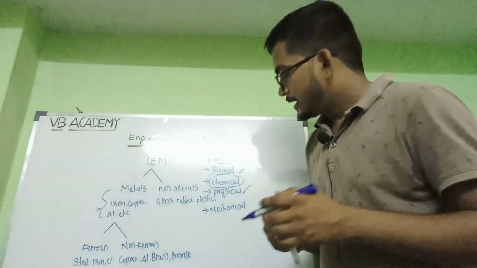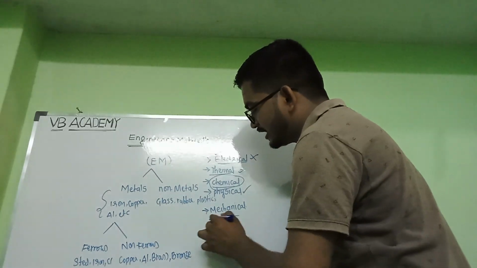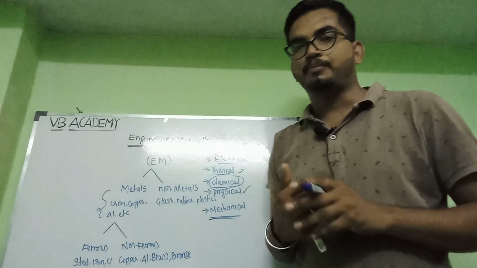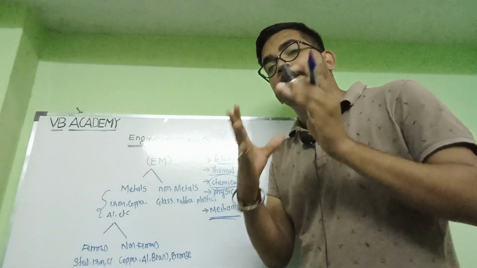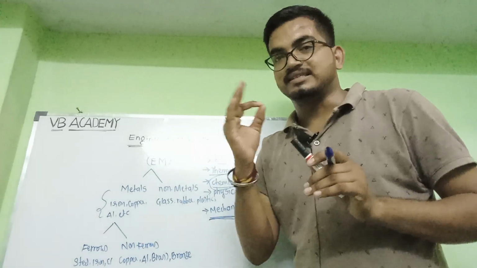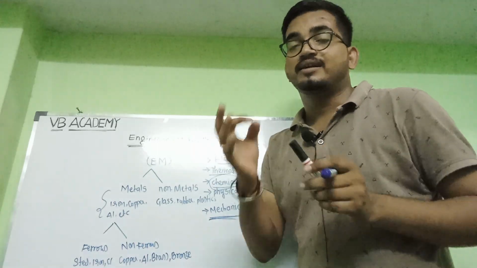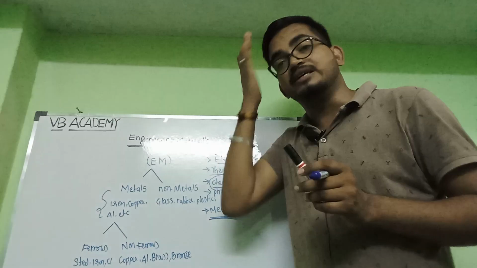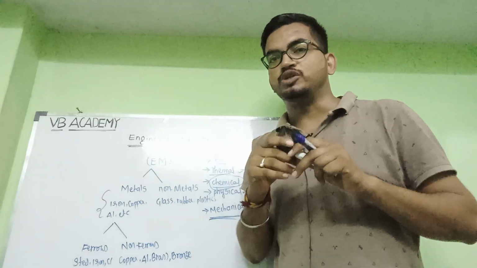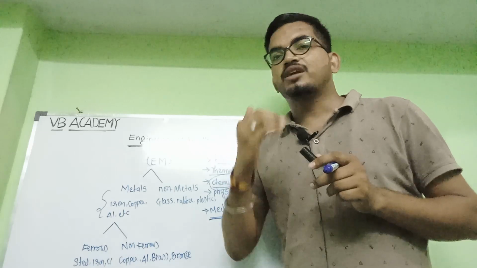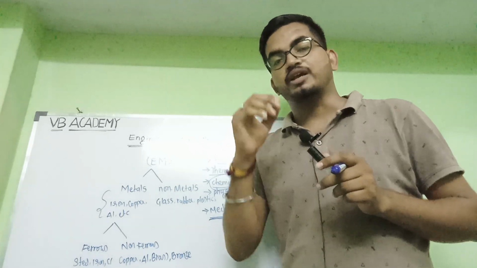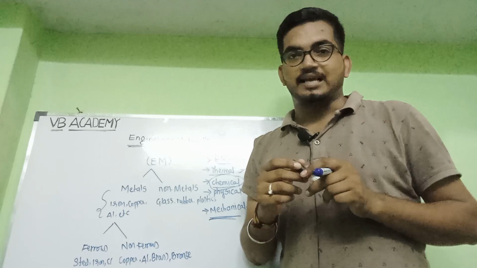But the mechanical properties, we mainly focus on these mechanical properties. These mechanical properties of the material are obtained by one test, that is called the tensile test. What is the tensile test? In this tensile test, we make use of a UTM machine. UTM means universal testing machine, on which we can conduct both the compression test and the tensile test.